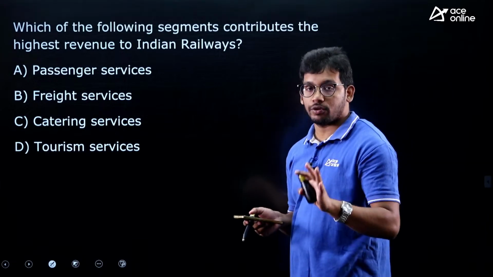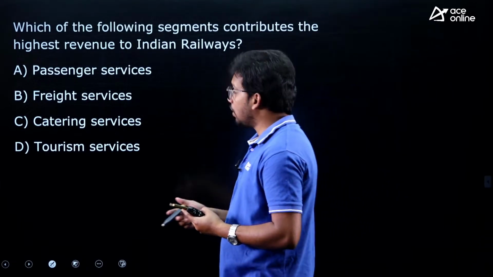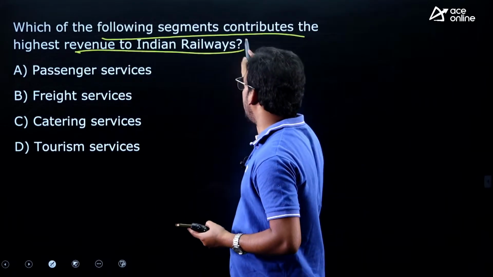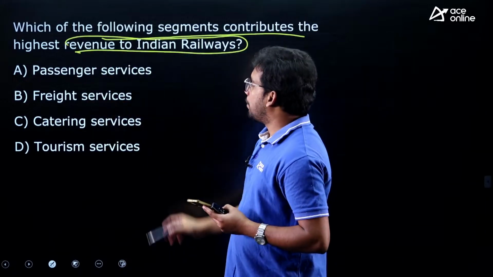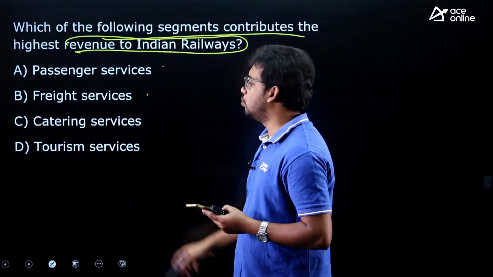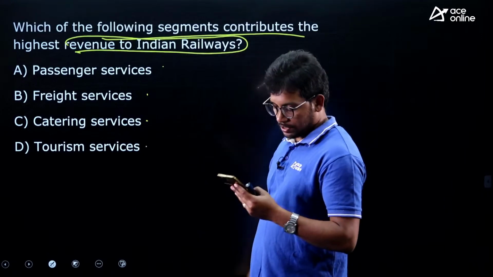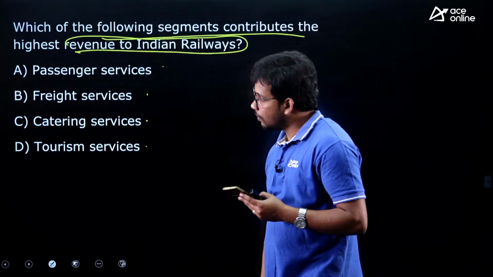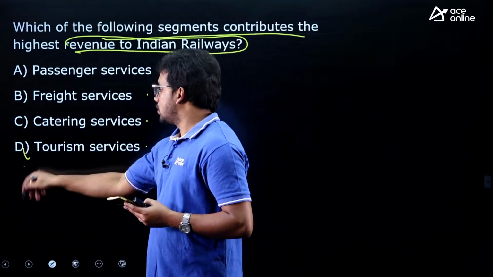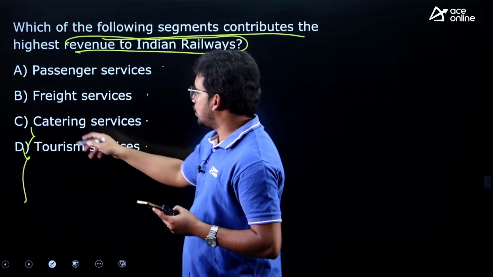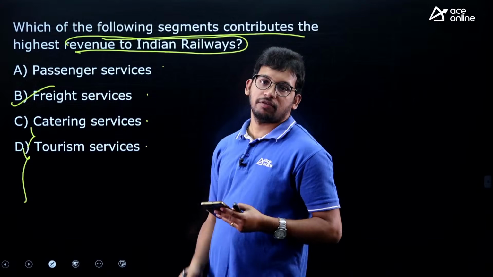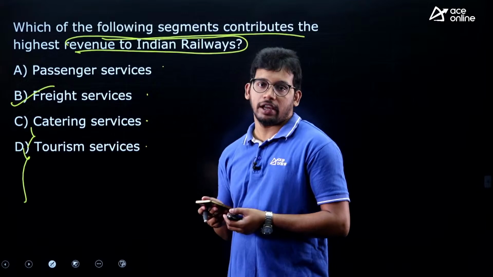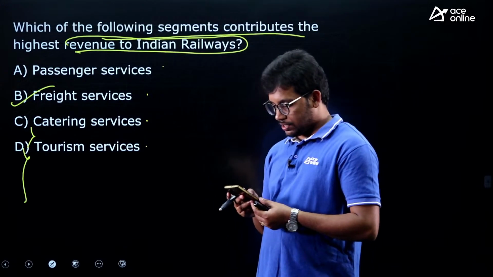There is a possibility of a question as you are writing the railway examination. Which of the following segments contributes the highest revenue to Indian Railways? Passenger services, freight, that means goods, catering services, tourism services. Not tourism, not catering, so there may be confusion here. The freight services, whatever goods are carried by the railways, they are giving more revenue to the railways, right. So answer is B.